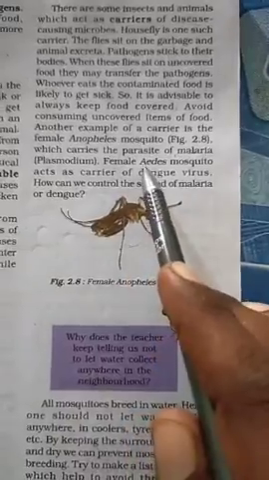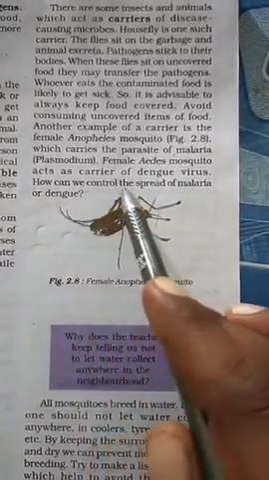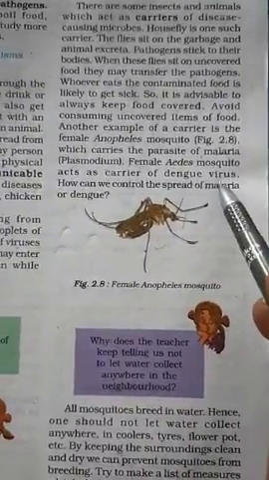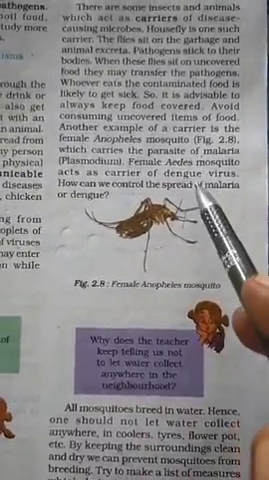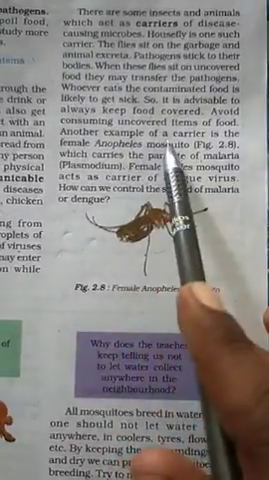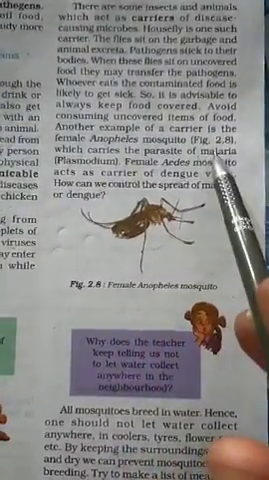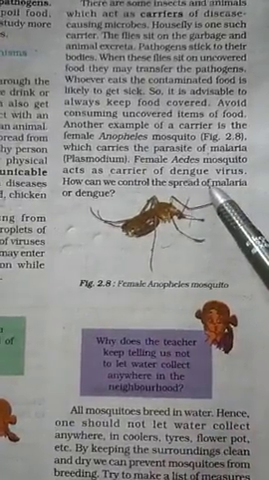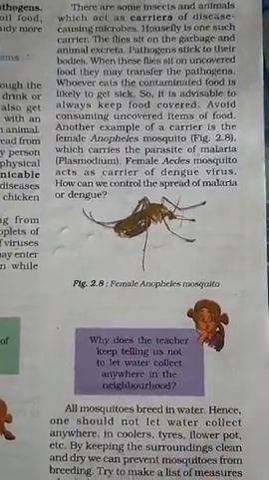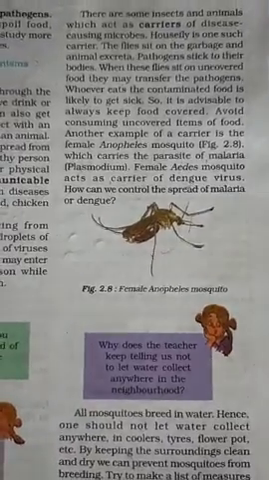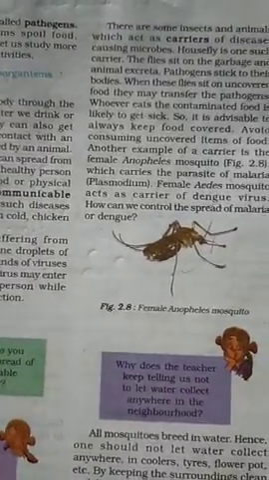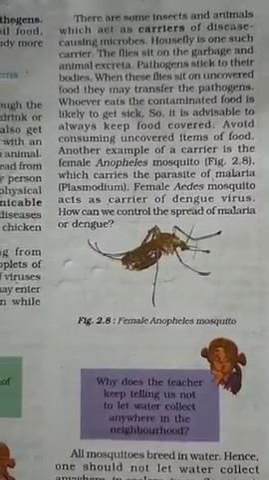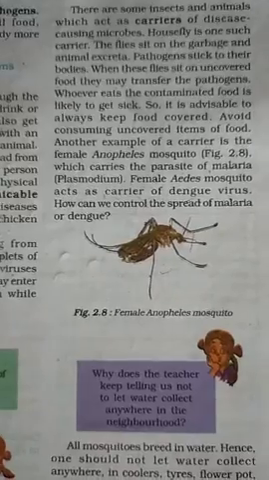The female Aedes mosquito acts as a carrier of the dengue virus. Already we know that people suffer from malaria and dengue. So the female Anopheles mosquito carries the parasites of malaria, and the Aedes mosquito carries the dengue virus. Children, how can we control the spread of malaria and dengue?